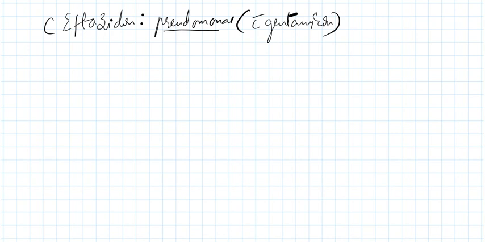Okay. Now what is the next antibiotic? Carbapenems. Remember this. What are carbapenems?